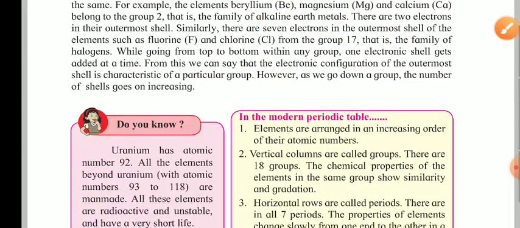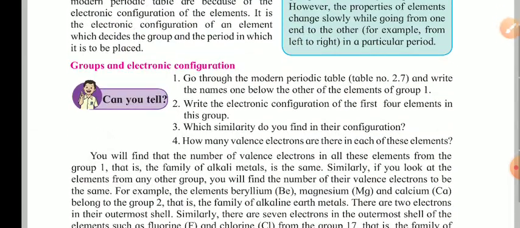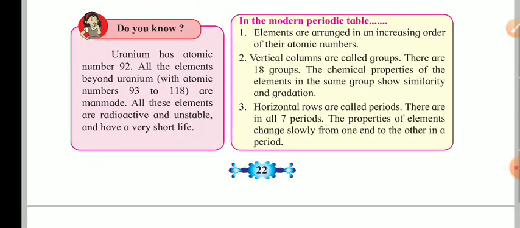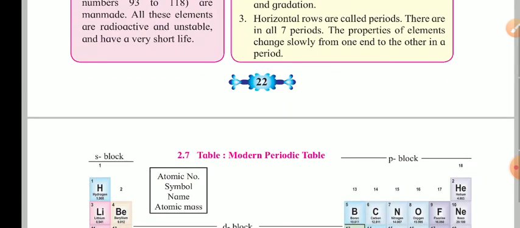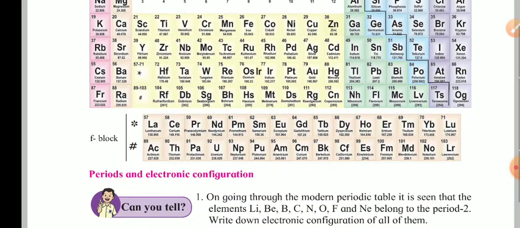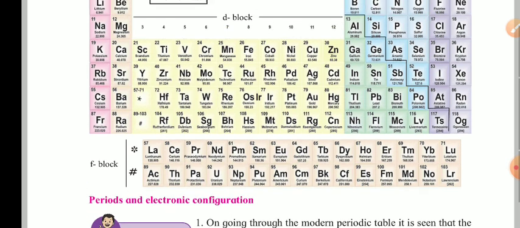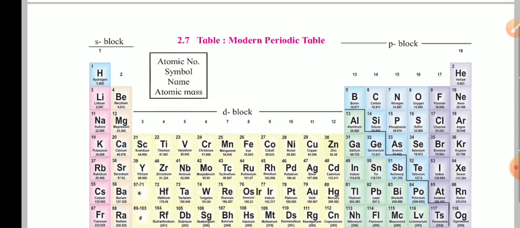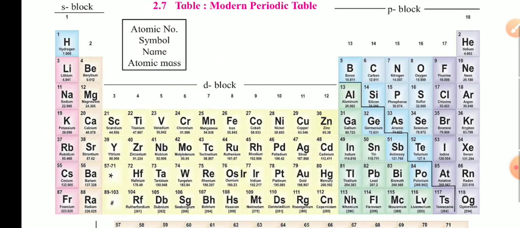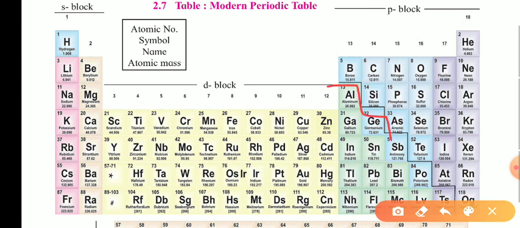In the further part, they have given the group and electronic configuration, which we have already discussed. Now about period and electronic configuration, we have already discussed this in the modern periodic table. In this, you will see the zigzag line.